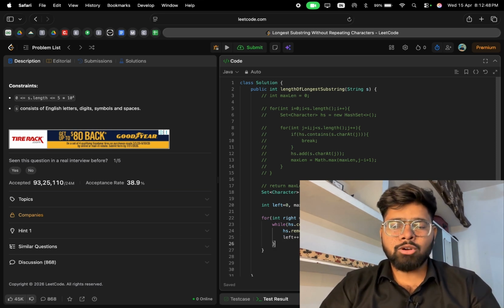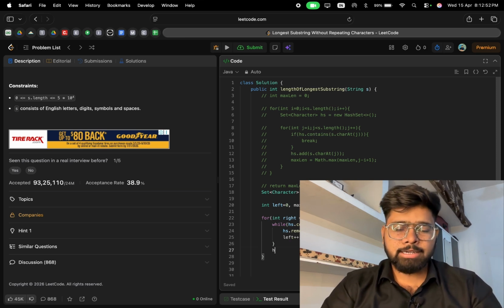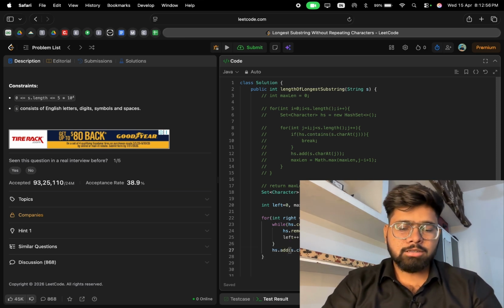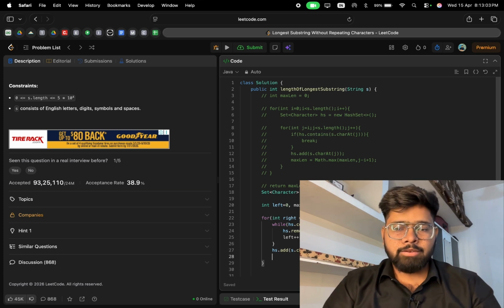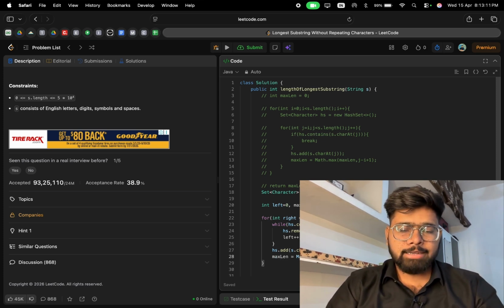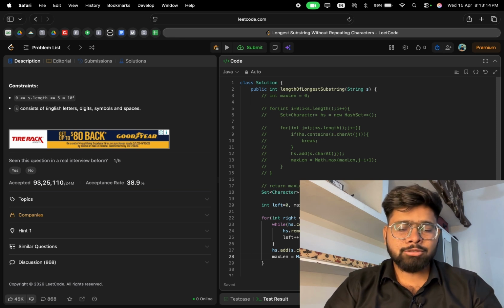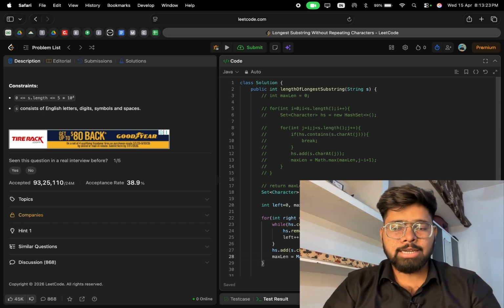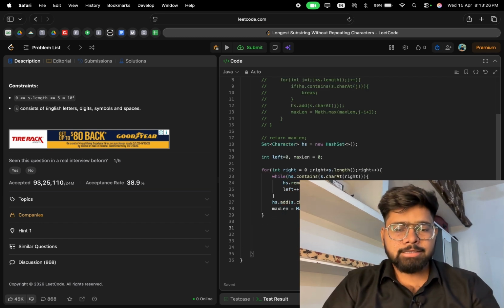If this condition is not true and the while loop does not iterate, then we have to add s.charAt(right) to the hashSet. Then we have to put maxLength equal to Math.max of maxLength and right minus left plus 1, the sliding window size. Then we have to return maxLength.